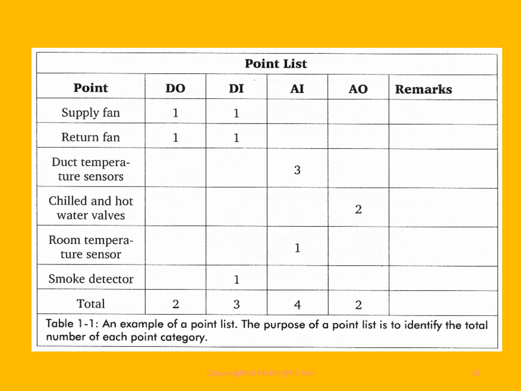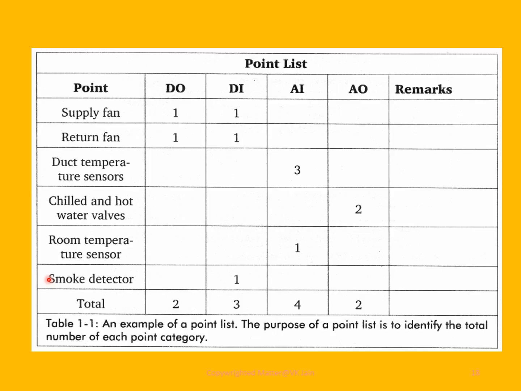Depth temperature sensor, we have three analog inputs. For chilled and hot water valves, we have two analog output. In case of room temperature sensor, we have one analog input.